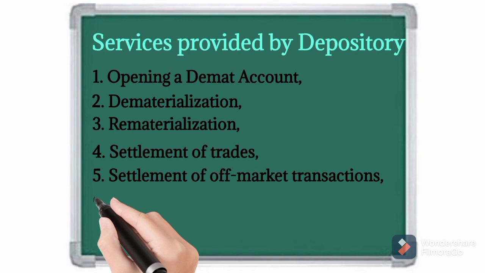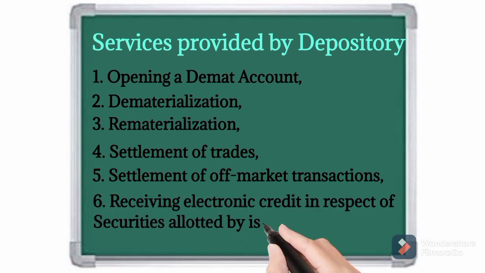Settlement means, as I told now, giving cash to the seller of securities and collecting securities from the seller and giving the same securities to the buyer. In this way, depository does settlement of off-market transactions also. It is also one service provided by depository.